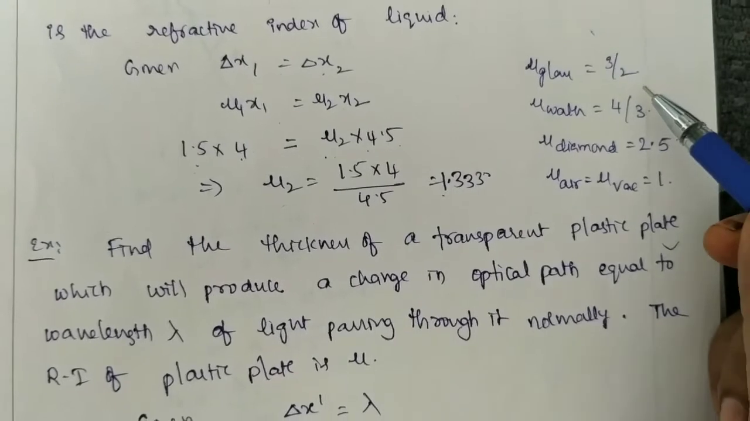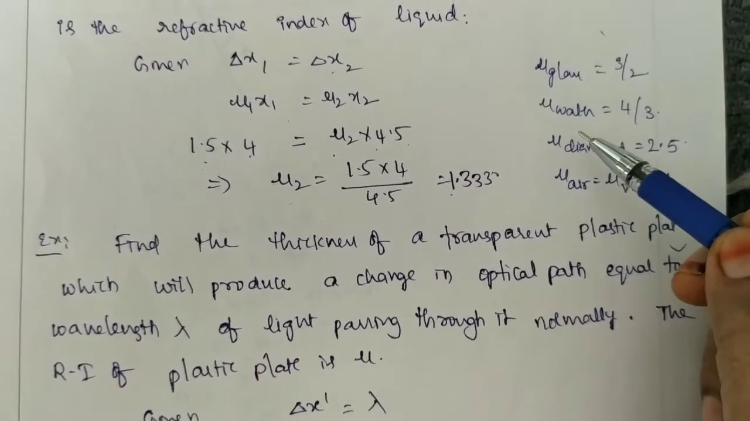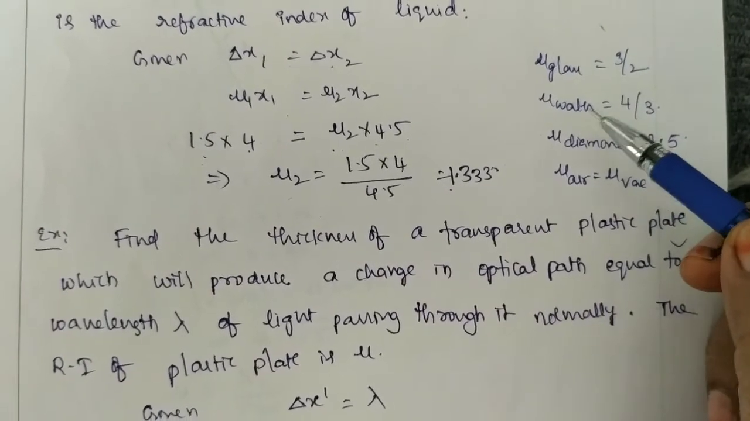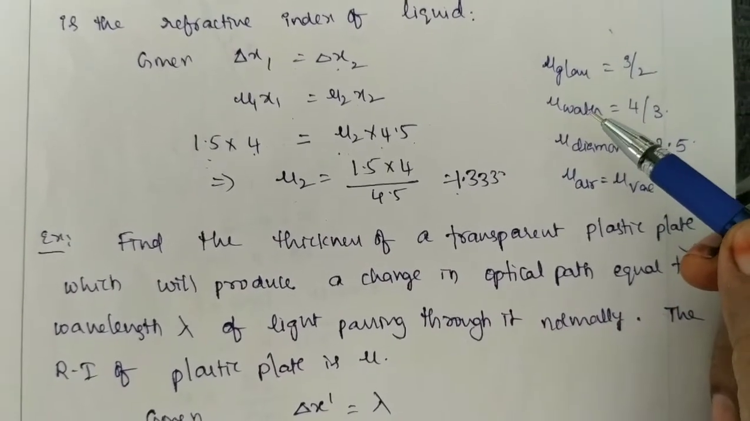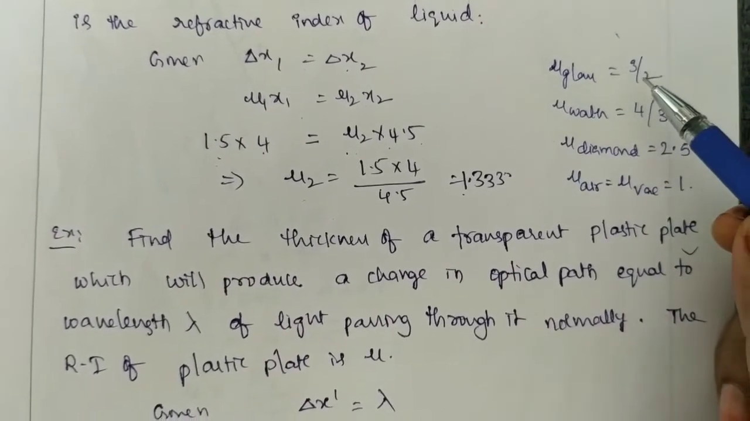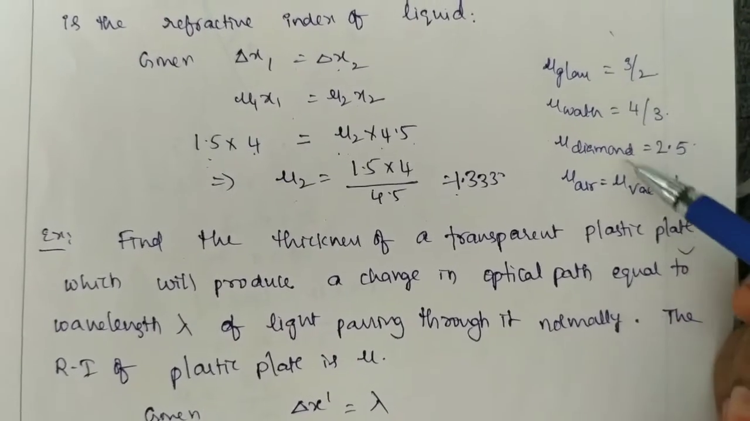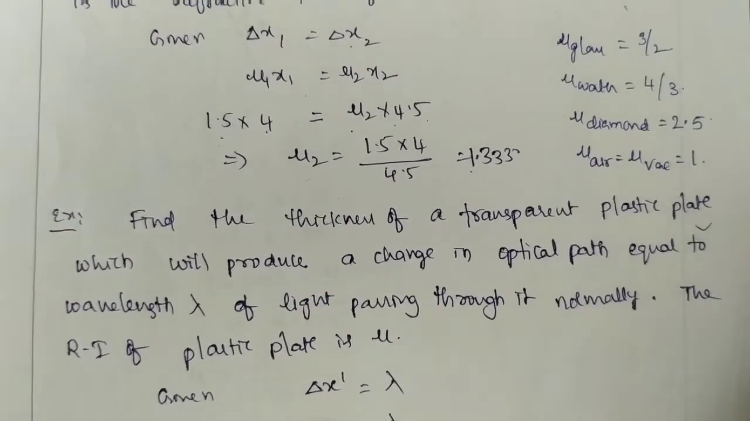Okay, and these values correspond to the mean color. I already told you the refractive index depends upon the nature of the medium as well as the wavelength. As the wavelength changes, the refractive index of the medium also changes. Here all these refractive indices correspond to the mean color, which is yellow.